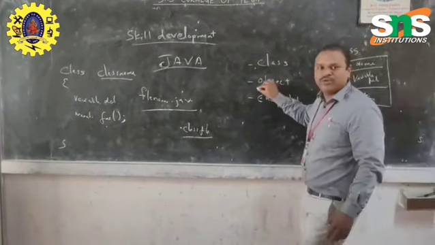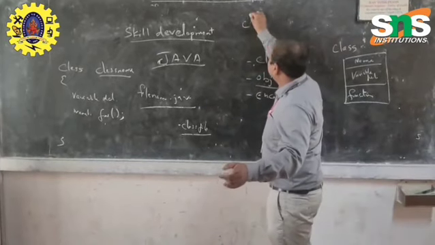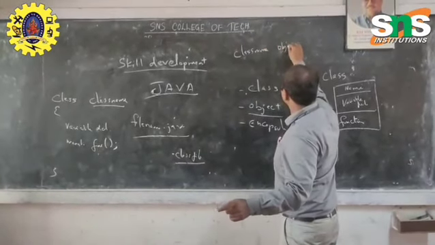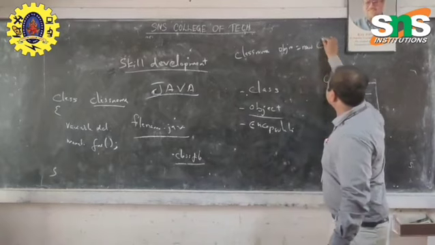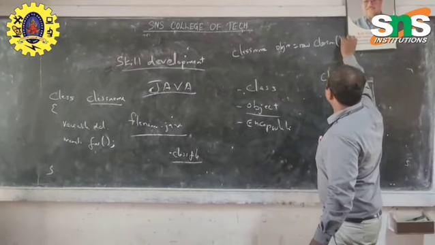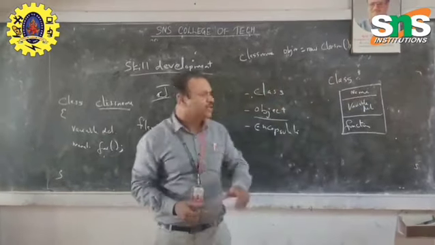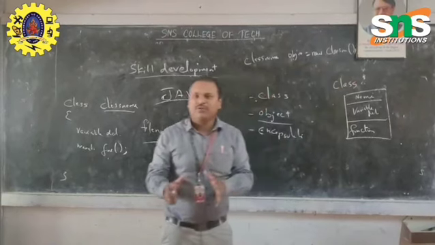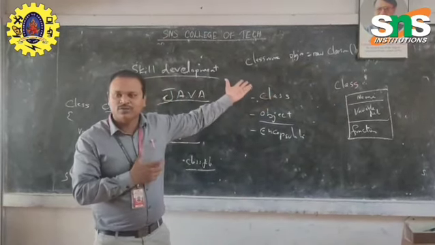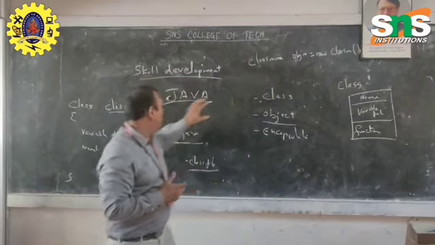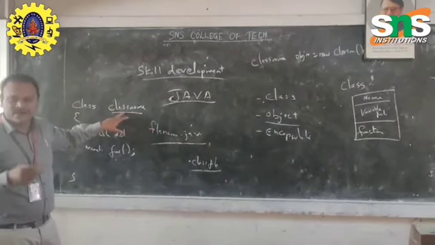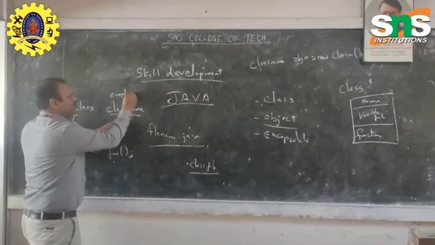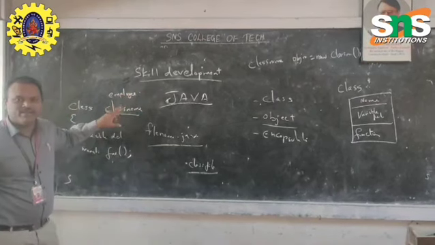How to create an object? See, the syntax I am writing: class name, object name equal to new class name. Understood? First is class name, object name equal to new class name. For example, we are using a class named employee.